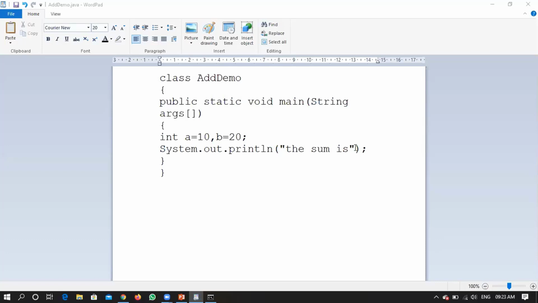So now can I write plus, meaning I want to attach the answer, right? Can I just write a plus b, saying that this particular a plus b, that means 10 plus 20, needs to be attached to the previous statement?